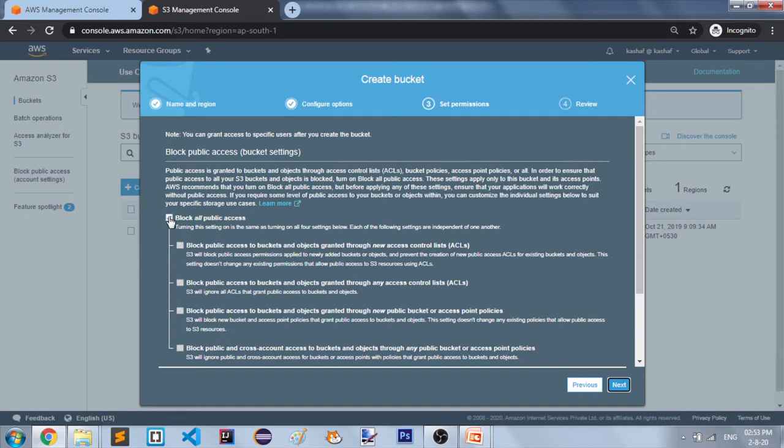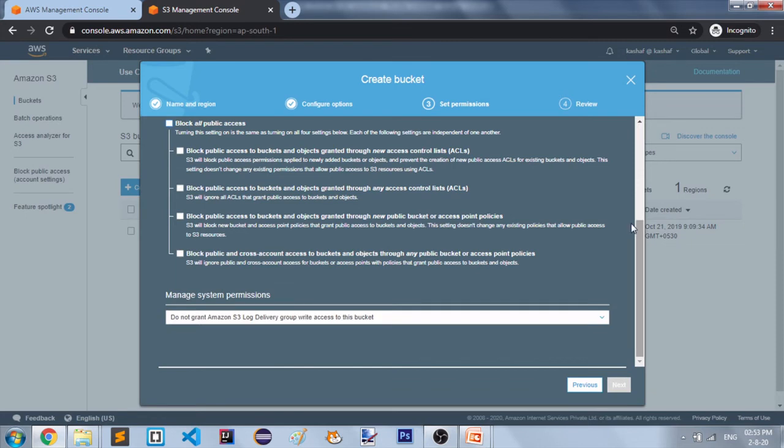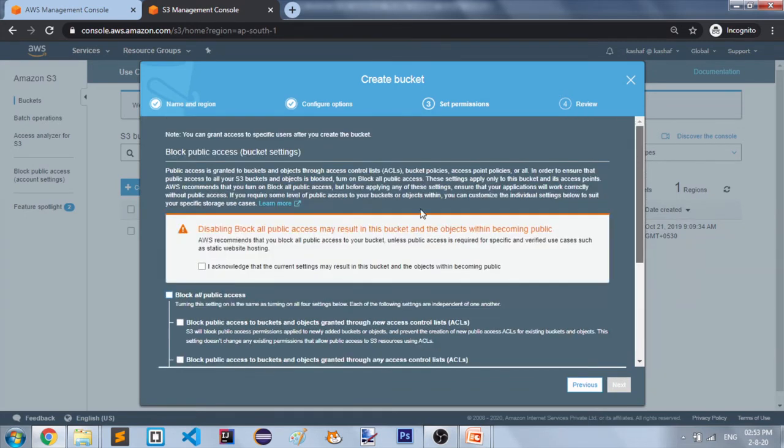If you want to make it public, if I click here, if I want to make my bucket public, you can see here is a warning: disabling block all public access may result in this bucket and the objects within becoming public. For security purposes, it is not good practice to make your bucket public. You have to keep your bucket private, but for this demo purpose I am going to acknowledge, and I want to keep my bucket public for the demo purpose.